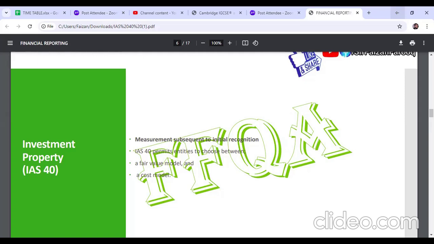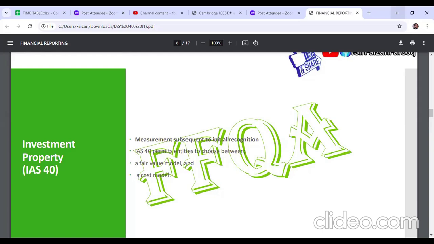Now, moving a bit forward, we have something called investment properties. Investment properties have two models as well. One is the cost model. The second one is the fair value model.